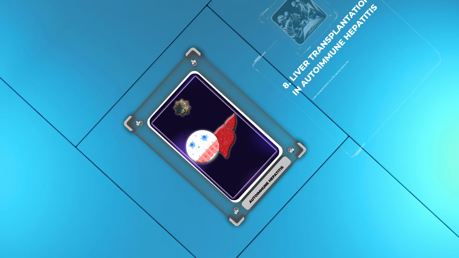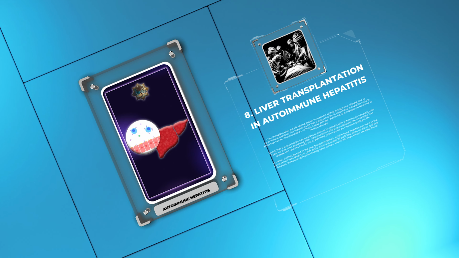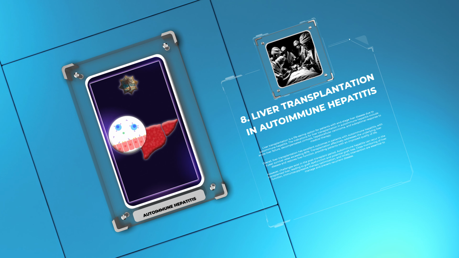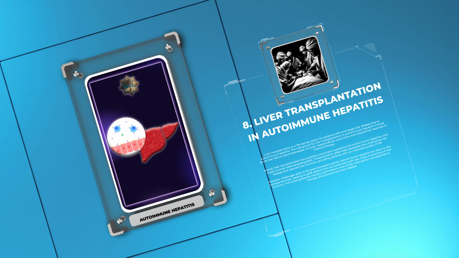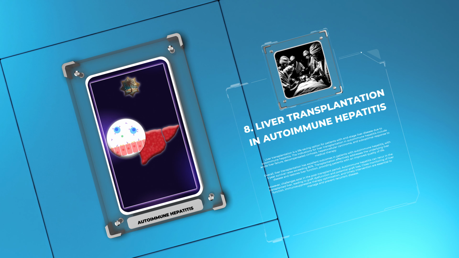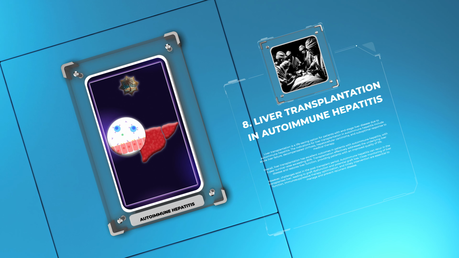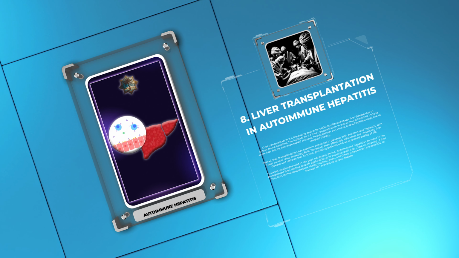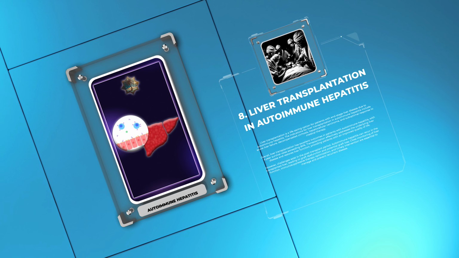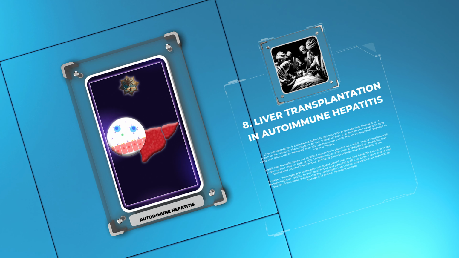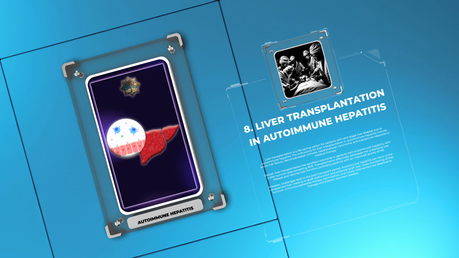Liver transplantation is a life-saving option for patients with end-stage liver disease due to autoimmune hepatitis. The indications for liver transplantation in autoimmune hepatitis include acute liver failure, decompensated cirrhosis, hepatocellular carcinoma, and suboptimal response to medical therapy. Overall, liver transplantation has excellent outcomes in patients with autoimmune hepatitis, with 5-year survival rates exceeding 80%. Transplantation effectively addresses the underlying liver disease and restores liver function, providing patients with an improved quality of life.